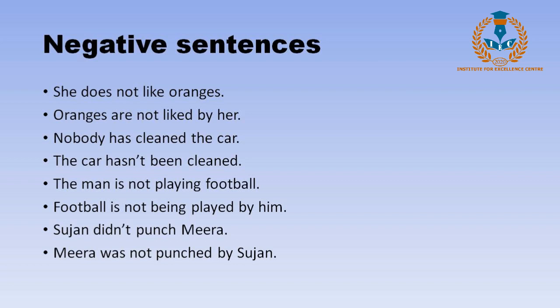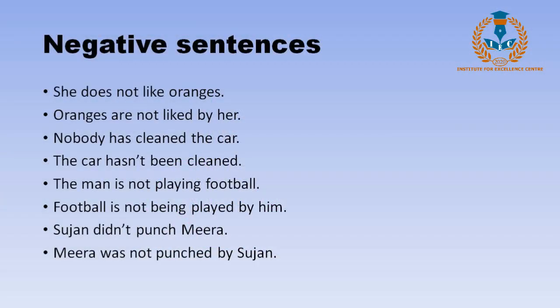Now, she does not like oranges. Now we have to change that into passive. So oranges, and as I told you earlier, be is always there, and the other forms of be are is, are, or am. So for oranges, we are not going to use is. If it had been she does not like an orange, then we'd have written an orange is not liked by her. But we have oranges as the object.